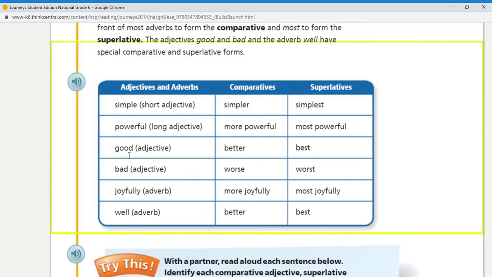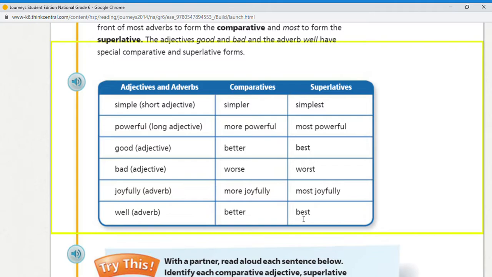Here, guys, we have good. We don't say gooder. We say better, and we say best for the superlative form. Bad, we don't say badder or baddest. We say worse and worst. Joyfully, more joyfully, most joyfully. Well, we don't say more well or most well. We say better and best.